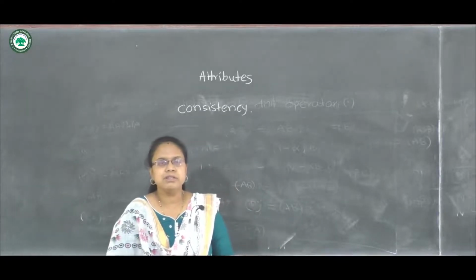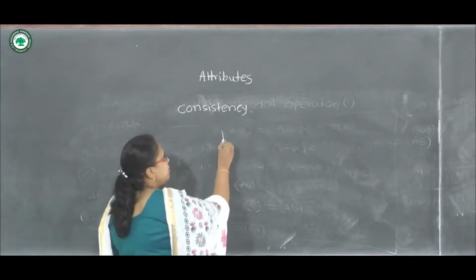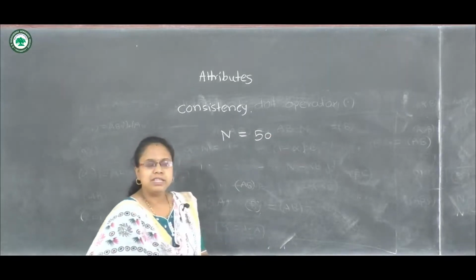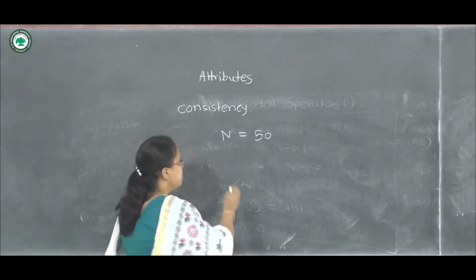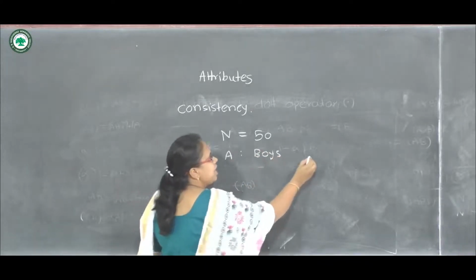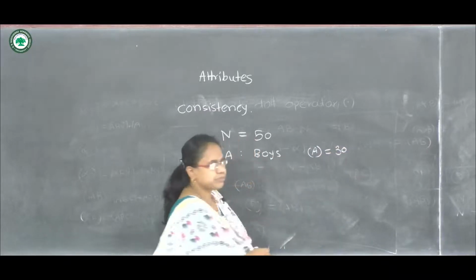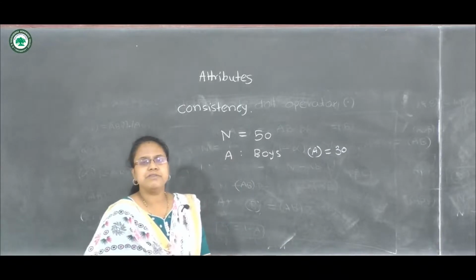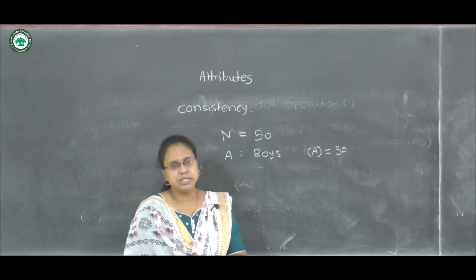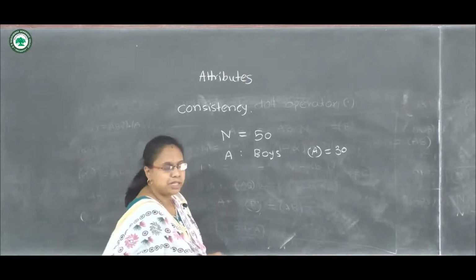Suppose we are given that there are 50 students in a class. So the total frequency n will be 50. Also we are given that there are 30 boys. So if A denotes boys, then the frequency of A is 30. And further it is given that 25 girls have passed in this class. So this looks absurd in the data.